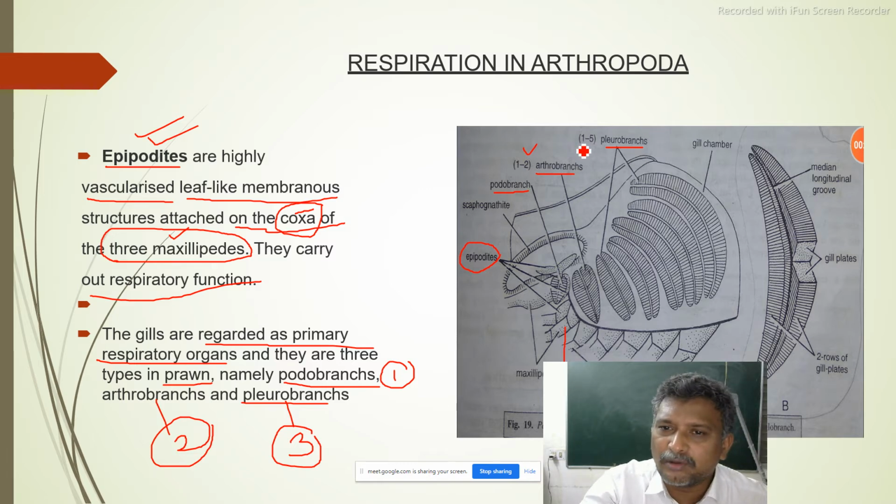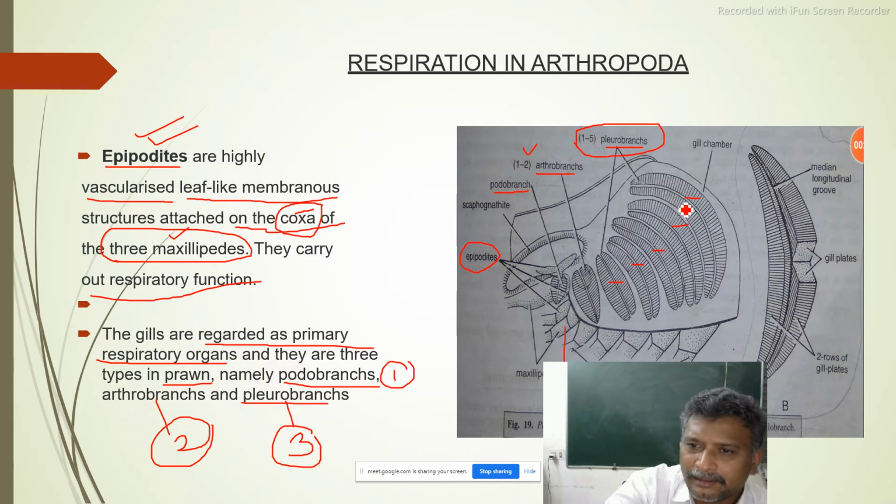So how many pleurobranchs are here in the diagram? You count it: 1, 2, 3, 4, 5. So totally how many are here? 5 pleurobranchs are there. Arthrobranchs are 2.